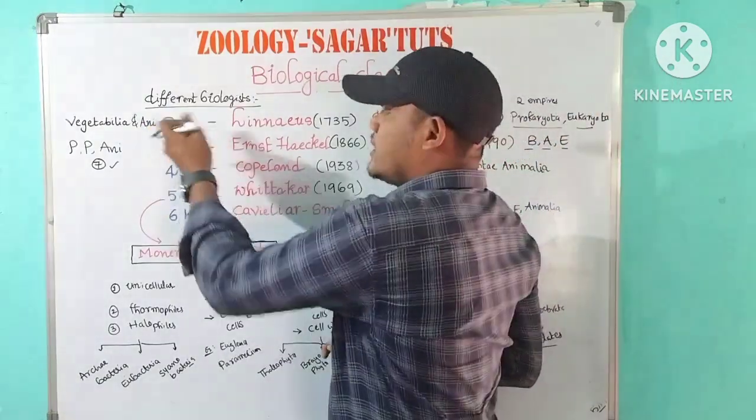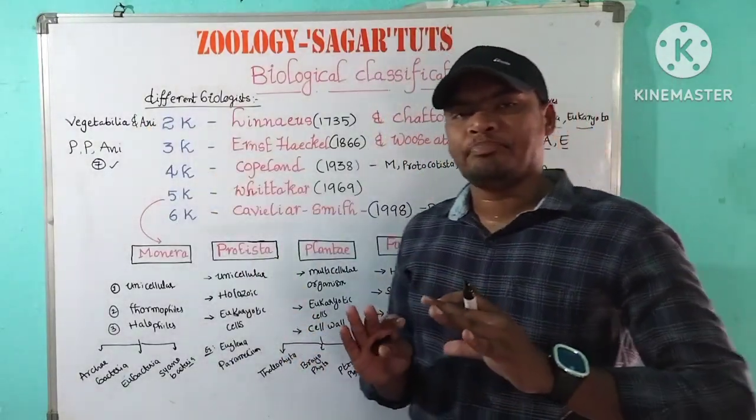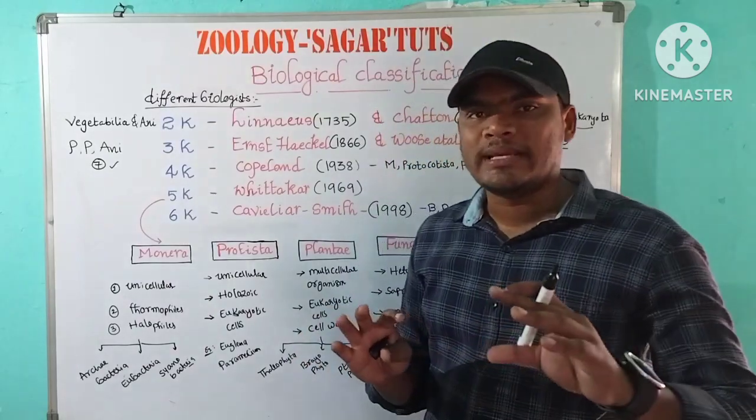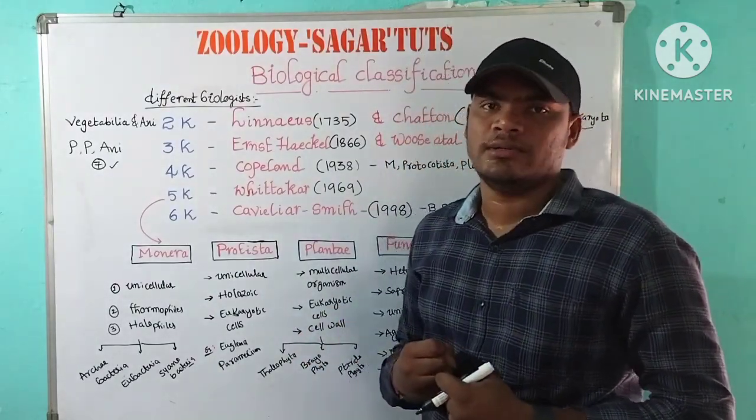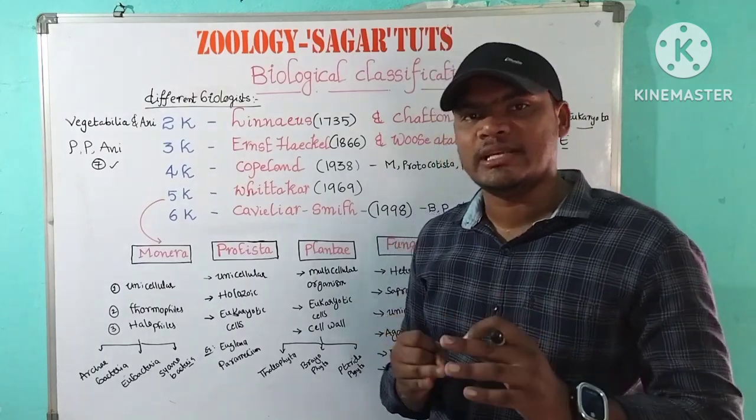Carolus Linnaeus also proposed seven obligate categories: kingdom, phylum, class, order, family, genus, species.